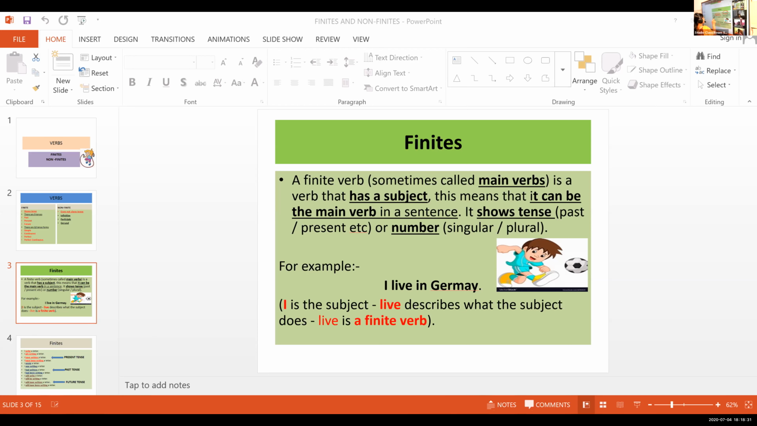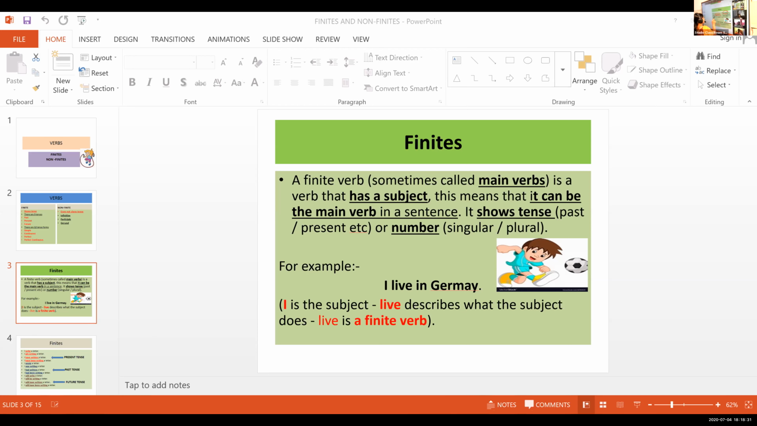Okay, so a finite verb has a subject. It shows the tense. The most important point, it shows the tense, the time of action. At the same time, it has a subject, and this subject in the form of a noun or a pronoun controls the verb. It controls the number and the person, and by looking at the number and the person, it has an influence upon the verb. Okay?